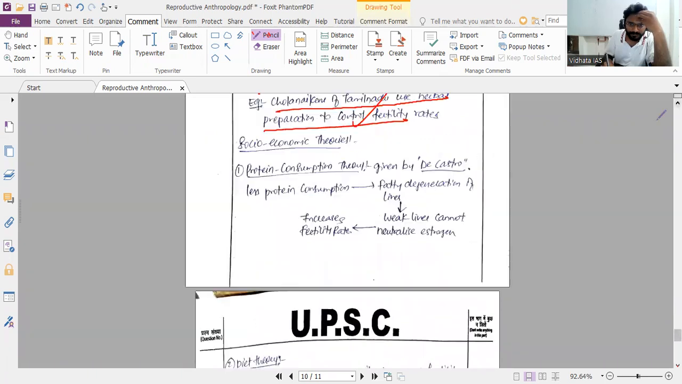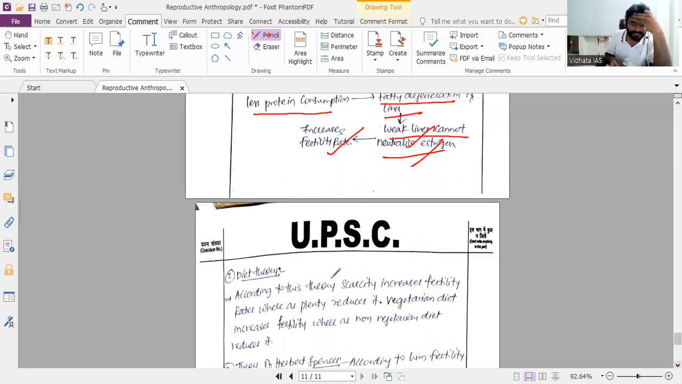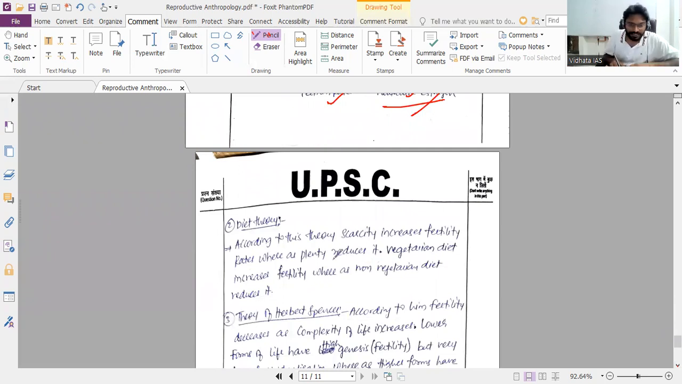Protein consumption theory was given by De Castro. Less protein consumption leads to fatty degeneration of the liver, increasing fertility, since a weak liver cannot neutralize the estrogen. So, the diet theory: scarcity increases fertility, whereas plenty reduces it.